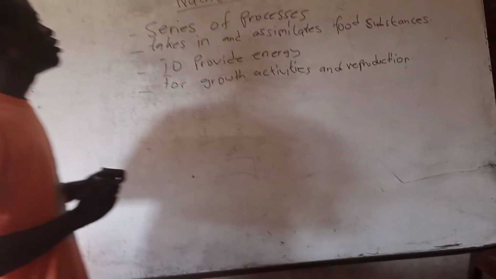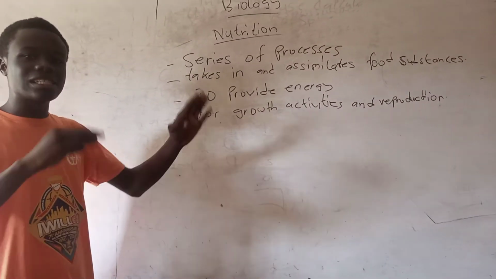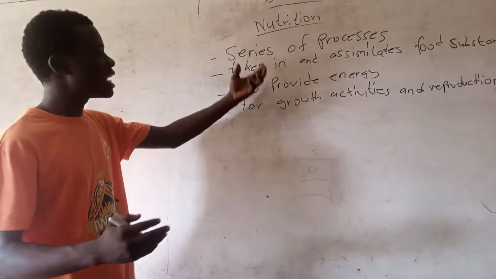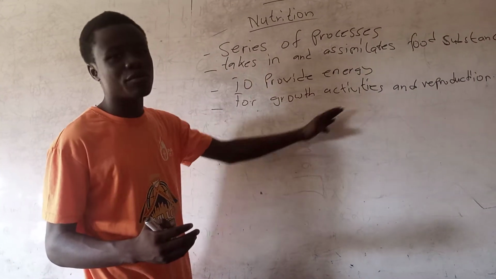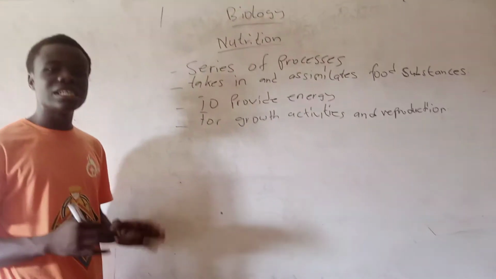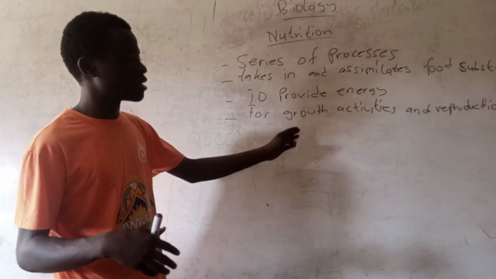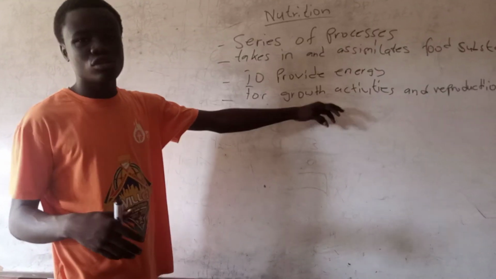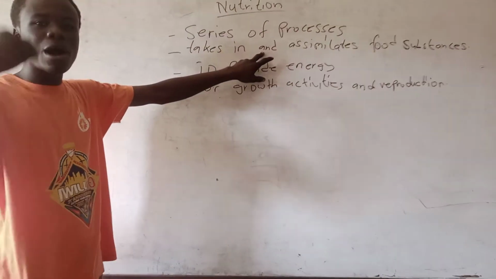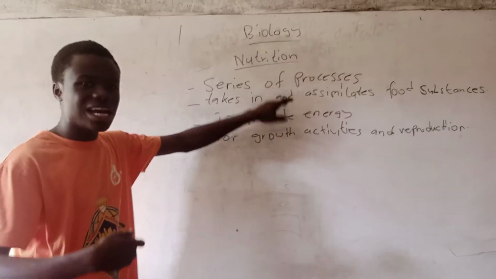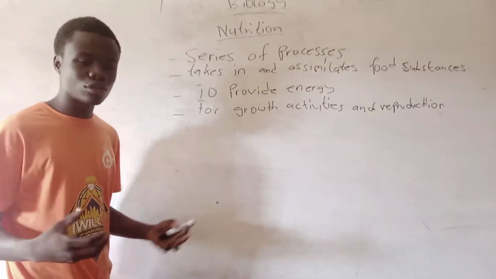So, nutrition is a complex process. It is a series of processes, the sum of all the processes whereby the energy stored in food substances is absorbed into the cells of the body. That is, the cells in our body need energy to carry out their processes, that is, the anabolic process and the catabolic process. All of them need energy to carry out their processes. So, nutrition is the sum total of all the processes by which living organisms take in food, and also how the energy stored in the food is absorbed into the cells of the body.